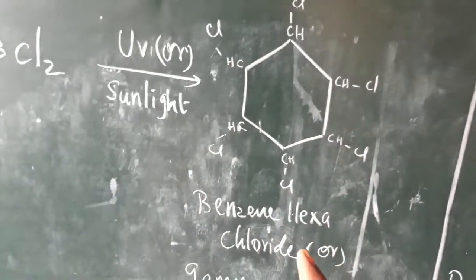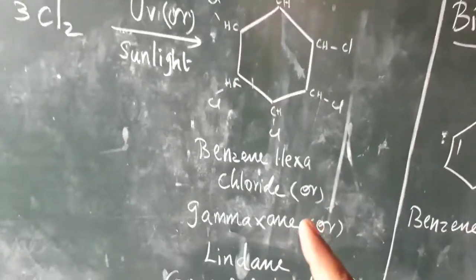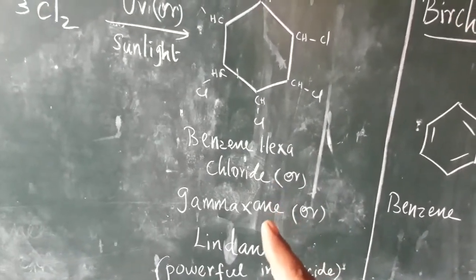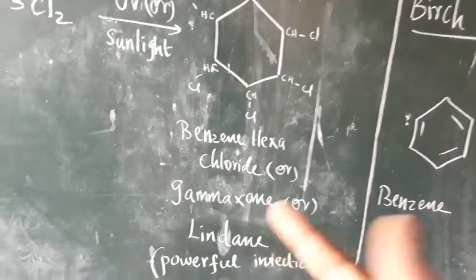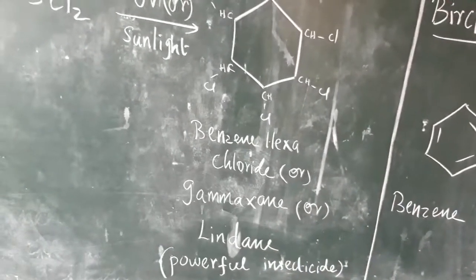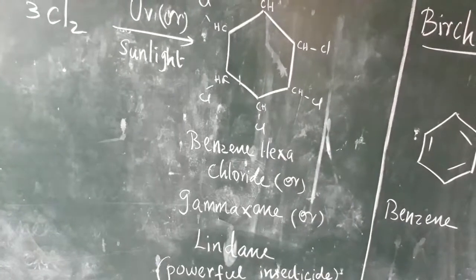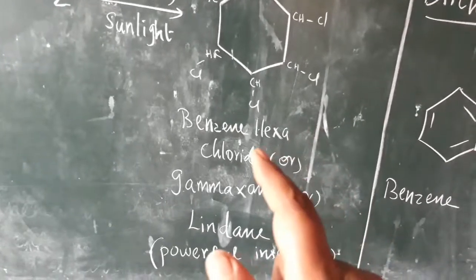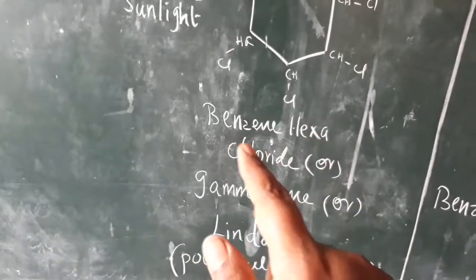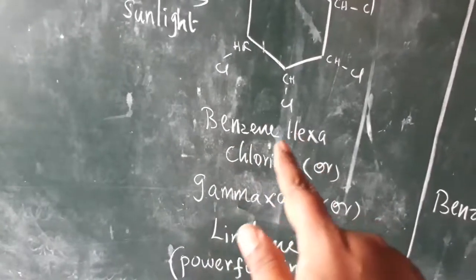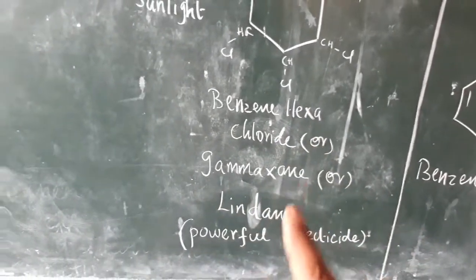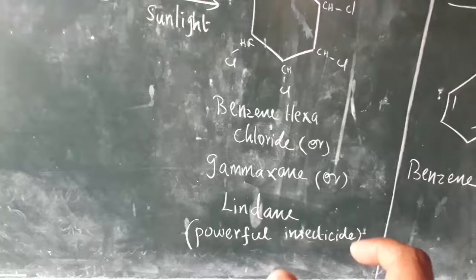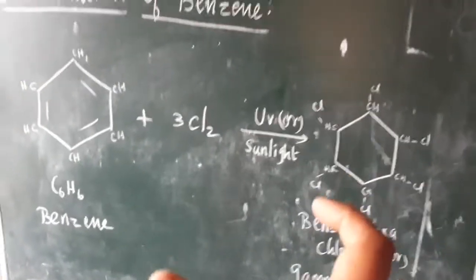And then this has another name, gamma hexane, and another name, lindane. These two names are very important, because they will ask the question like that. What is gamma hexane, what is lindane, like that only they will ask. So you have to study these along with the name benzene hexachloride. The short form for benzene hexachloride is BHC. What is BHC? Benzene hexachloride, another name gamma hexane, another name lindane. And what is the use of gamma hexane? It is a powerful insecticide. So this is a very important question.